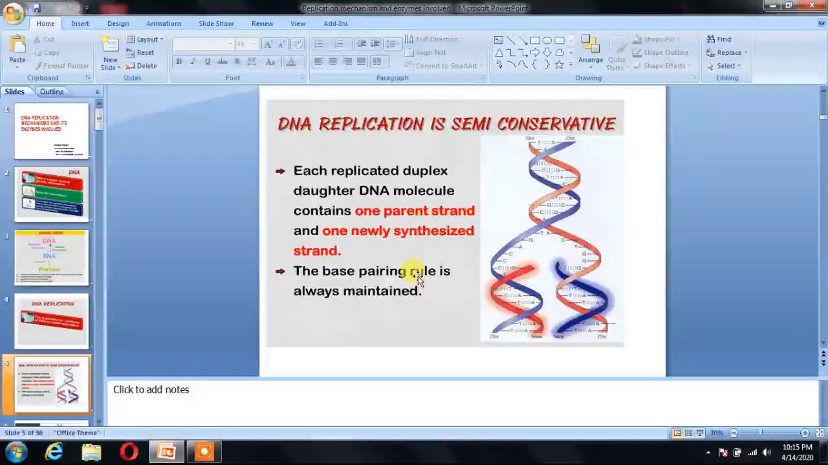DNA replication is semi-conservative. Basically, three models are given: dispersive, conservative and semi-conservative. But the semi-conservative mode of replication is true because each replicated duplex daughter DNA molecule contains one parent strand and one newly synthesized strand. The base pairing rule is always maintained. This has also been proved by the Meselson-Stahl experiment.